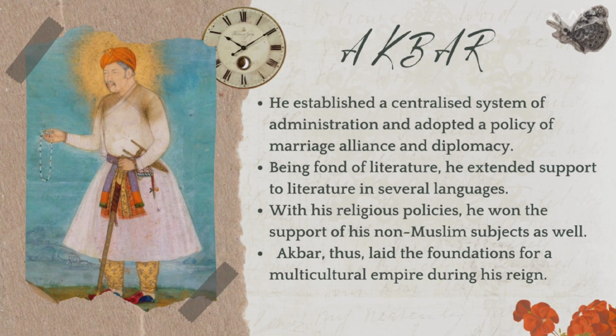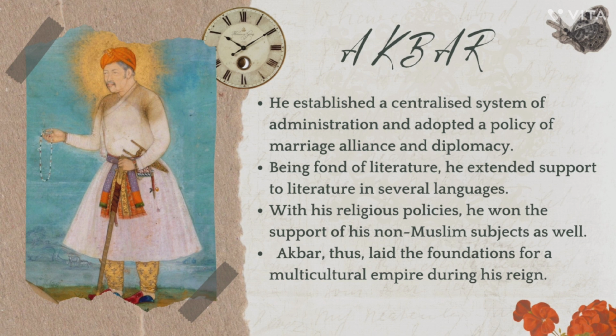Now, what do you understand by this term centralized system of administration? Centralized system means that as the empire was so huge, it was managed by different officers or nobles under the Mughal Empire, and those nobles or officers were appointed by the king, that is Akbar.